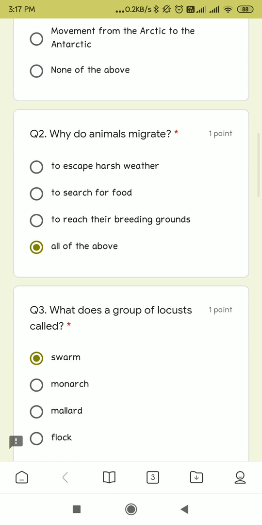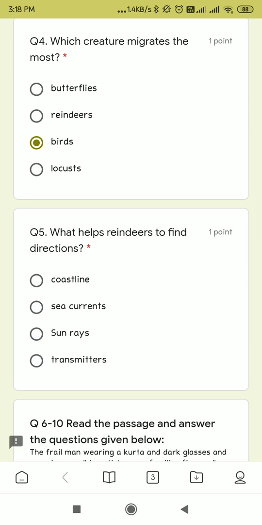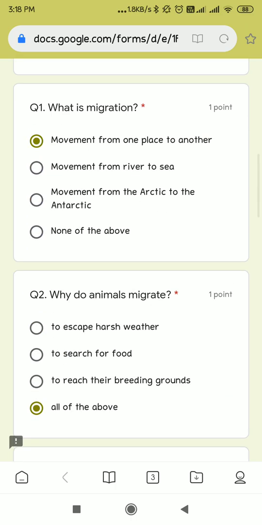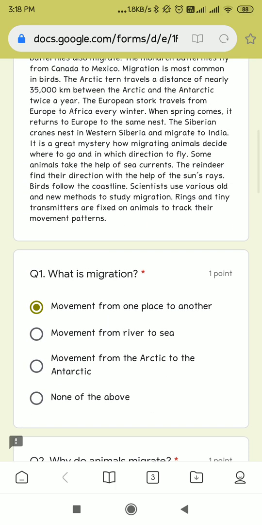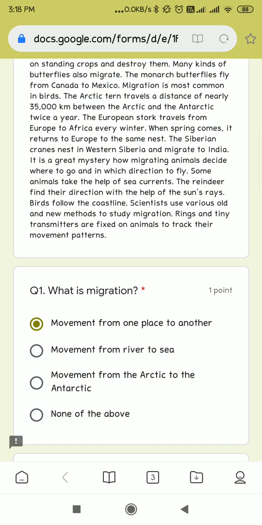Here is the answer of our fifth question. What helps reindeer to find direction? Sun rays. Scientists use various old and new methods to study migration. Rings and tiny transmitters are fixed on animals to track their movement patterns.